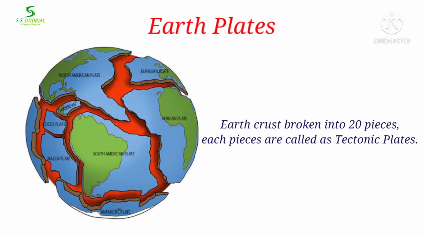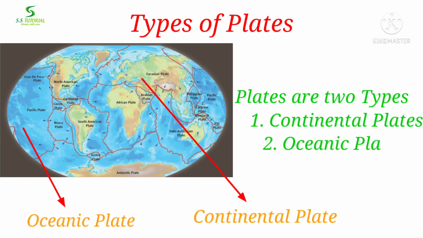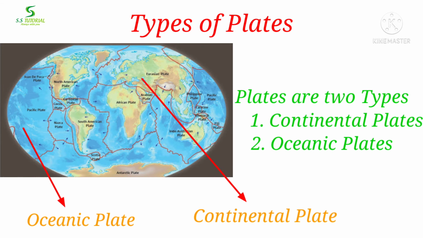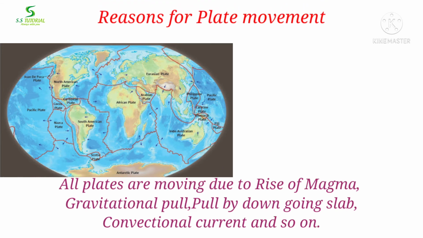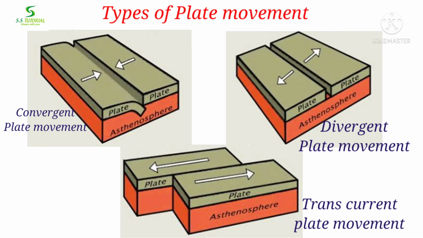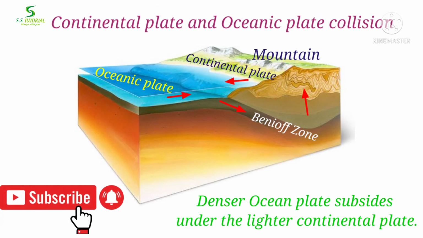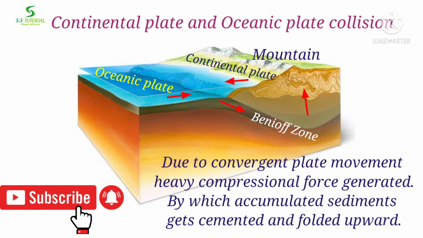According to plate tectonics theory, the earth's crust is broken into 20 pieces, which are called tectonic plates. There are two types of plates. One is continental plates and the other is oceanic plates. All these tectonic plates are moving due to rise of magma, gravitational pull, pull by downgoing slab, convectional currents and so on. There are three types of plate movement: divergent movement, convergent movement and transcurrent movement. Due to convergent movement of one continental and one oceanic plate, the heavier oceanic plate subsides under the lighter continental plate. The zone of subduction is known as the subduction zone or Benioff zone, which creates a huge compressional force. Accumulated sediments between two plates get cemented.